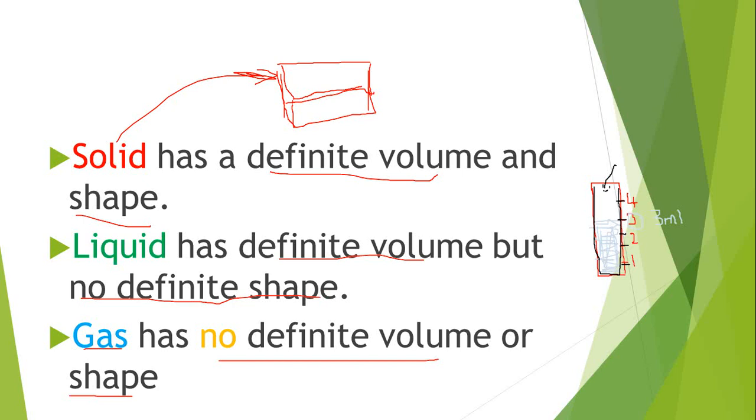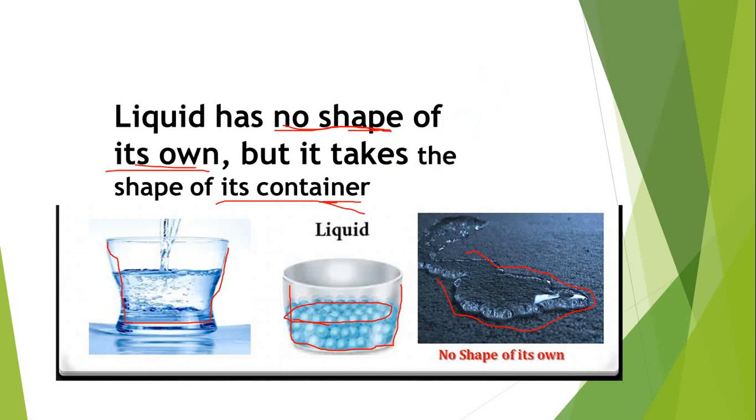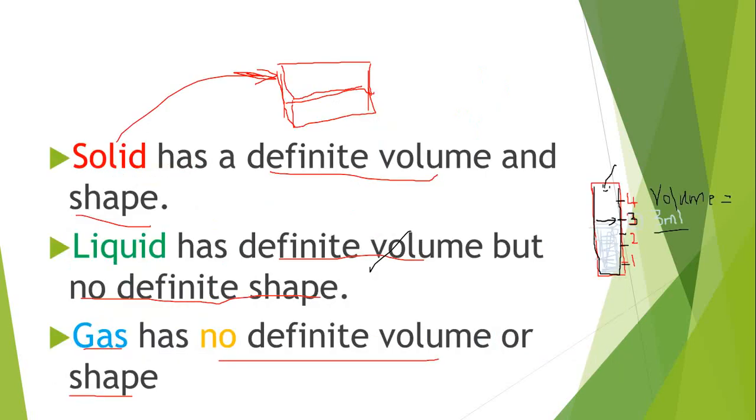Now we are going to see which number the level of water matches. It matches with number 3. So this water, its volume equals 3 mL. So yes, of course, liquid has definite volume, but it doesn't have definite shape. Why? Because as I explained for you here, it takes the shape of any container it's poured inside.